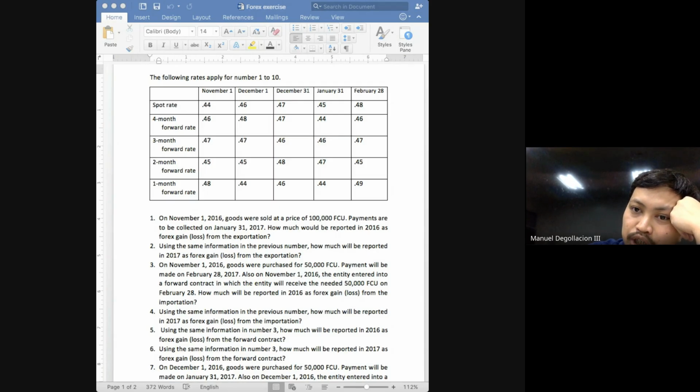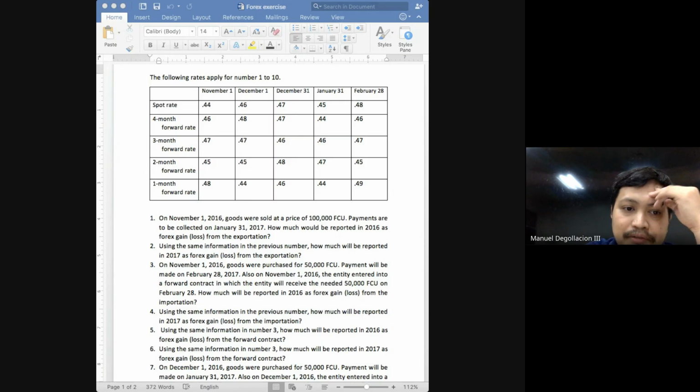First, in which column should we be looking at, class? Should we be looking at the December 31 column or the February 28 column, class? December 31. Now, which of the December 31 forward rates are we going to be looking at, class? The 2-month forward rate, which is your 0 point. Why are we using the 2-month forward rate? Because this is the estimated spot rate 2 months from December 31, which is February 28, which is our settlement date.